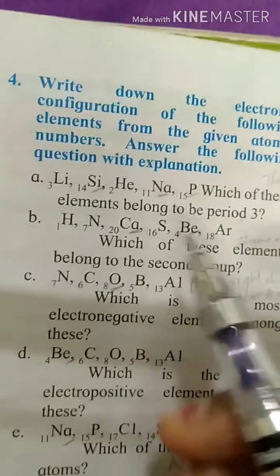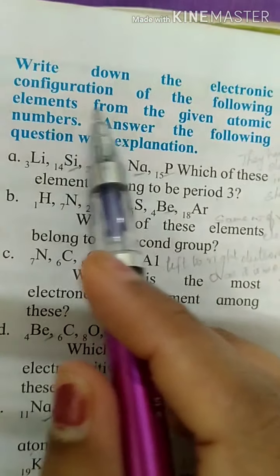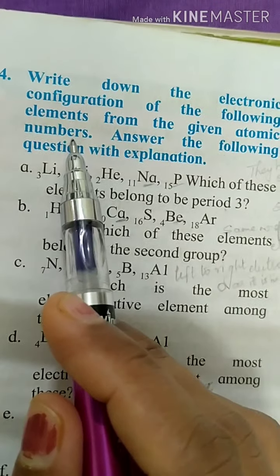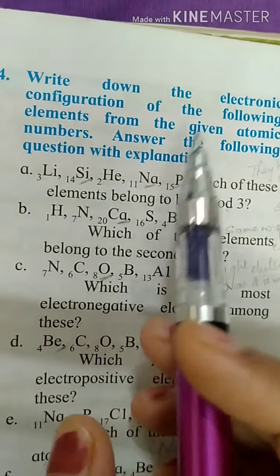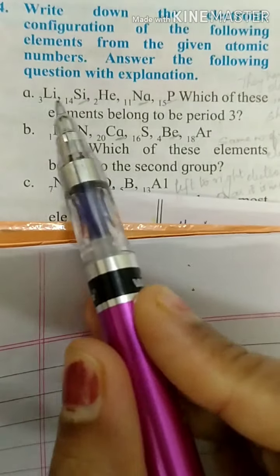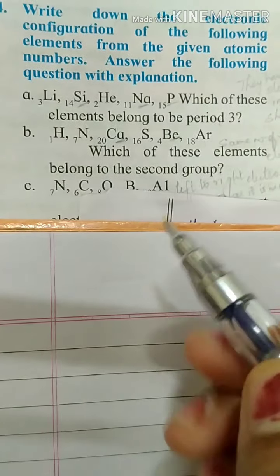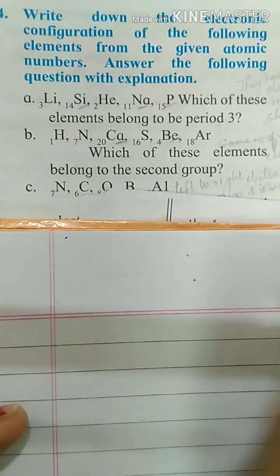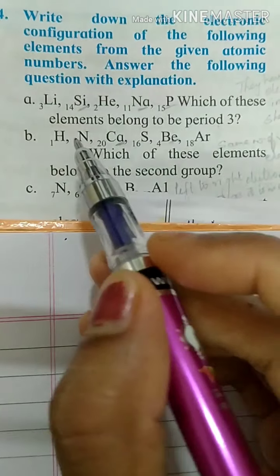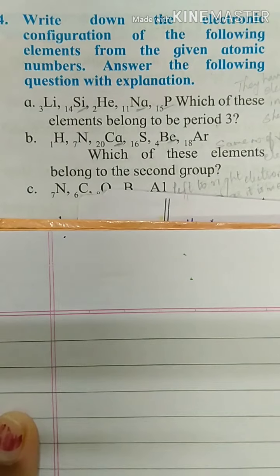The next question: write down the electronic configuration of the following elements from the given atomic number. Answer the following question with explanation. Write down the electronic configuration of the given elements. Let's see the first one, A, lithium. You should be ready with your table. Here the atomic number is already given, so it is easy for us to write down the electronic configuration.